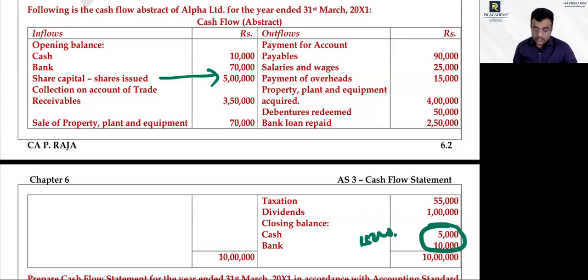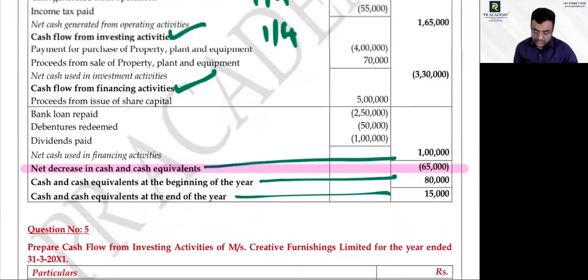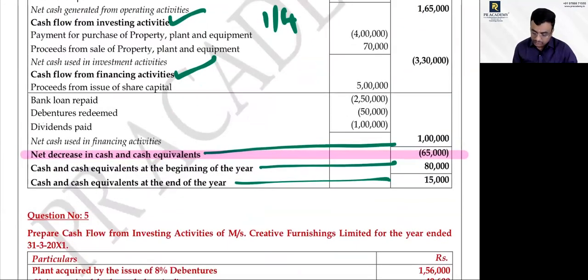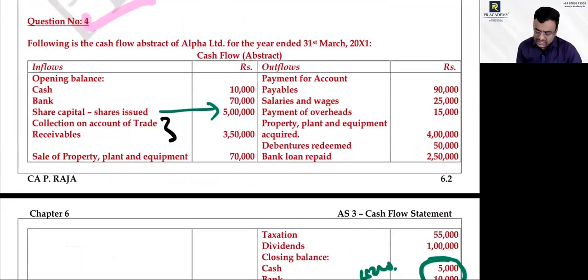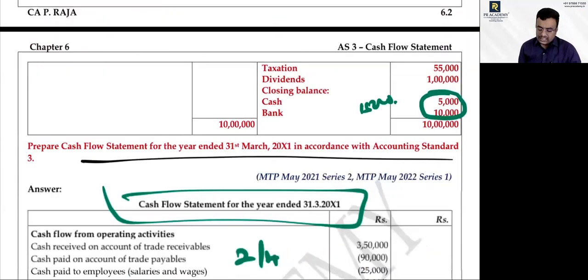Okay. So now, please understand, this will go to financing activity. See here, financing activity. Where is the financing activity? 5 lakh is there. Next, collection from accounts of trade receivable. Any activity? Operating activity. Cash collection from debtors.